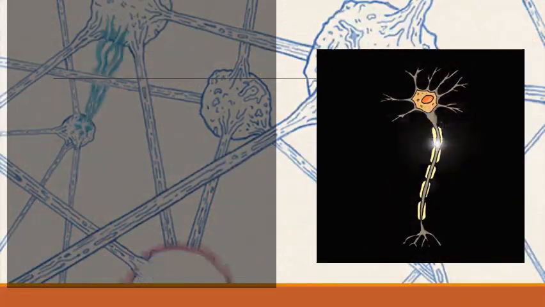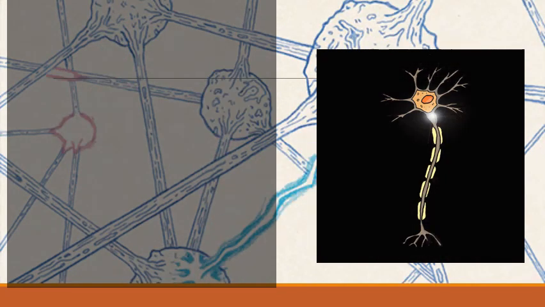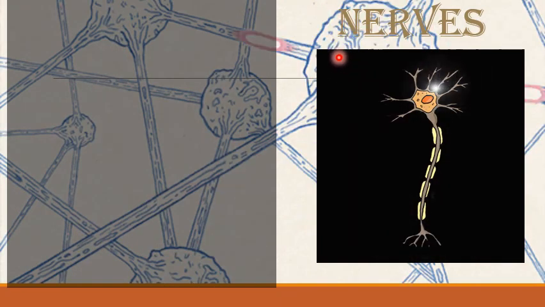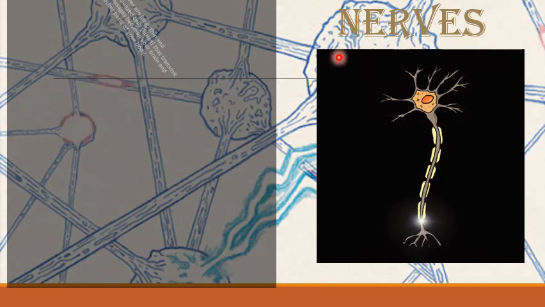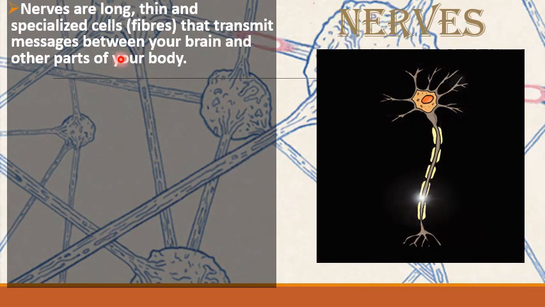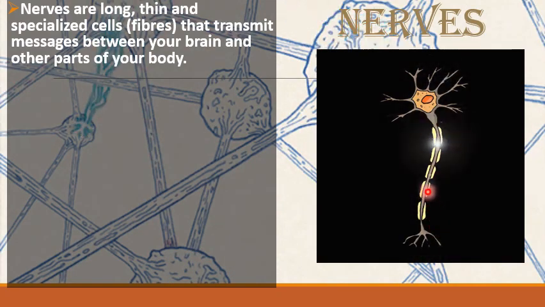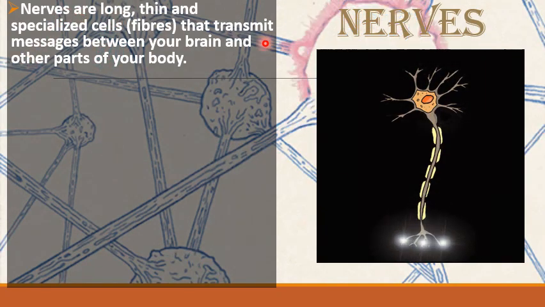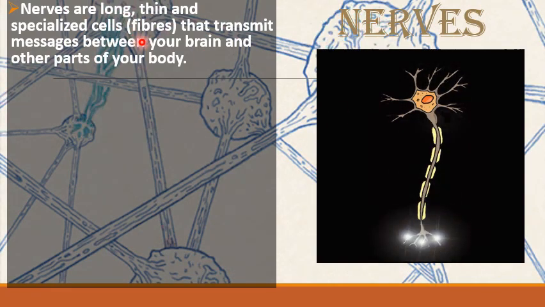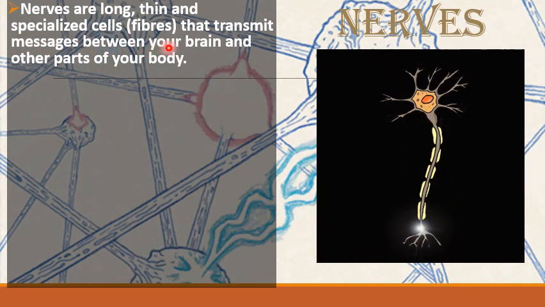So kids, let's start the third and last segment of our nervous system, and this is nerves. Brain and spinal cord we have learned. Now we are moving towards the nerves. Nerves are long. We will read out the line and keep this picture in our mind, so be very careful. Nerves are long, thin and specialized fiber-like structures that transmit messages between your brain and other parts of our body.